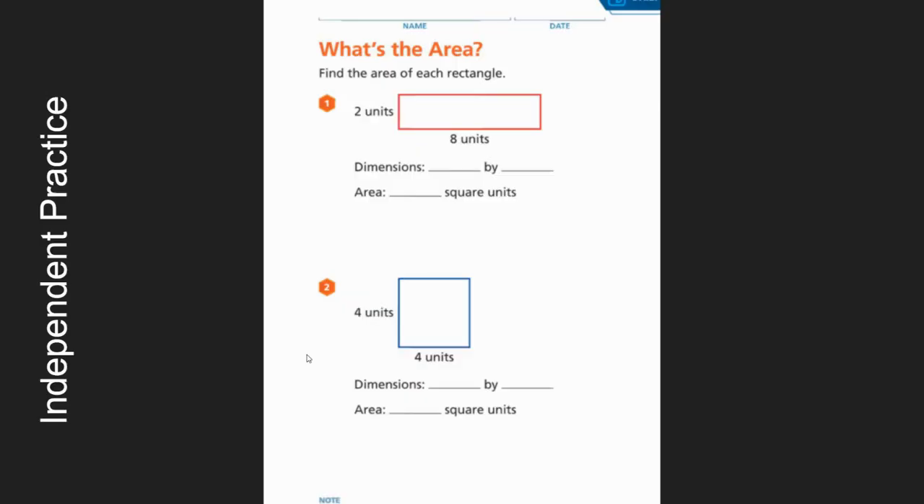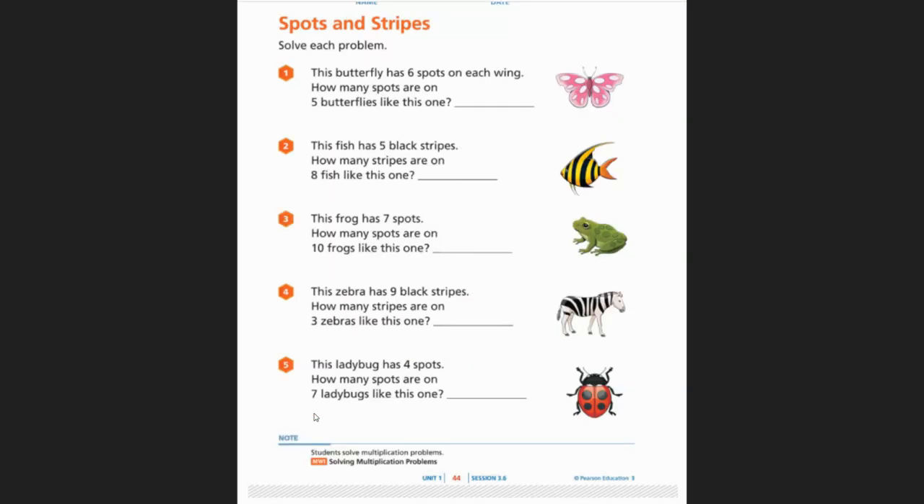Practice pages. This is page 38 or 39, I believe, in your math book. So finding the area of each rectangle. And you may be doing these with your teacher, or they may have you practicing these at home. Again, here's some more practice. If we have butterflies and each butterfly has 6 spots and there are 5 of them, how many spots are there? So again, multiplication, thinking of number of spots and number of groups, and finding the product.